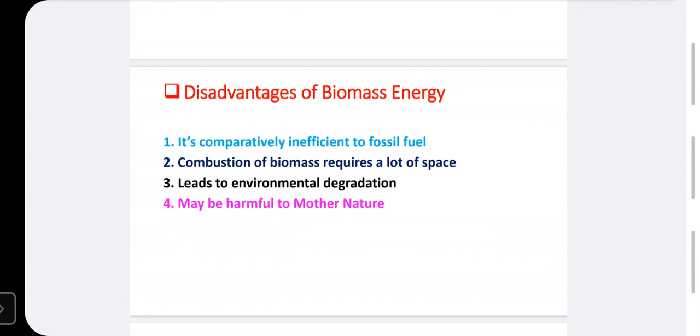Now another disadvantage is that it may be harmful for mother nature. How is this harmful for mother nature? Because if we are using a maximized amount of biomass energy, that may lead to carbon dioxide emissions. As I told you, after combustion of this biomass, more carbon dioxide is emitted. After biomass energy combustion, a maximum amount of carbon dioxide is